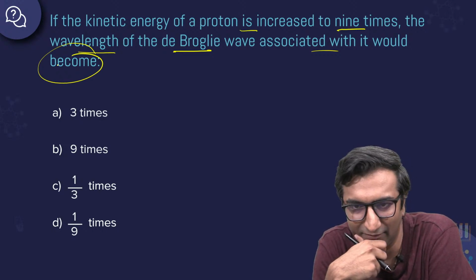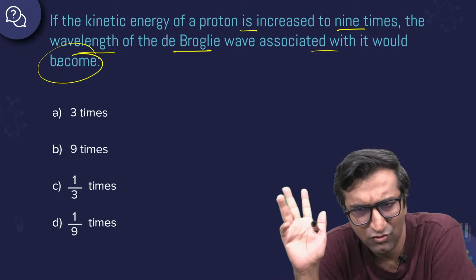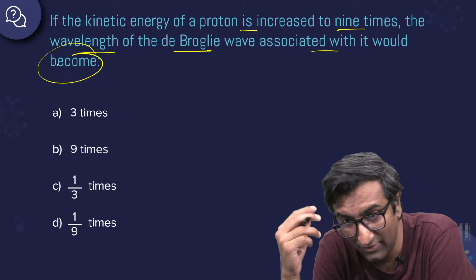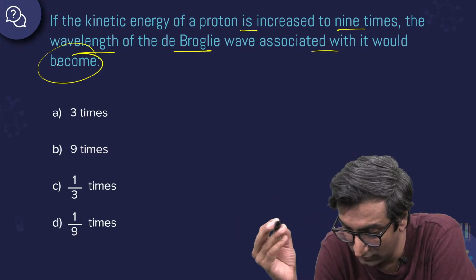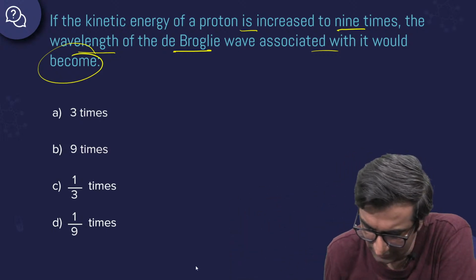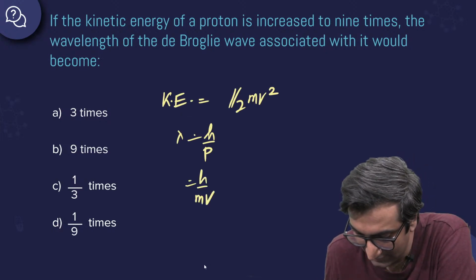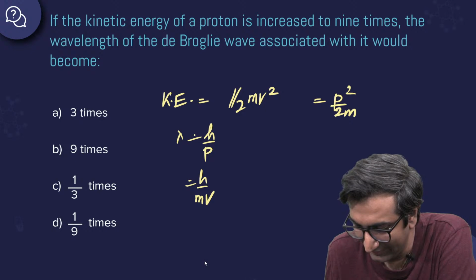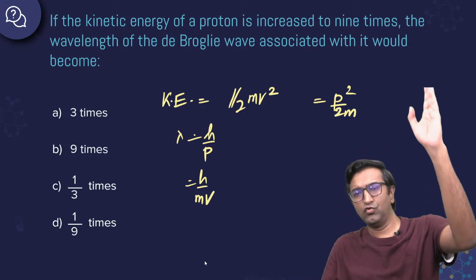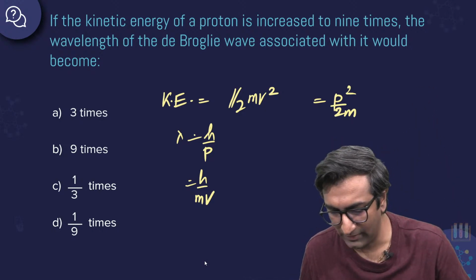Of course I teach. Yeah, so I'll show you guys. You try this question, and in parallel, I'll also show you what all I teach. What do you need? Two things. Kinetic energy, half mv square. Lambda is h by p, lambda is h by mv. What is kinetic energy? P square by 2m. Use these things. Please solve this question. You'll be able to do this very quickly.